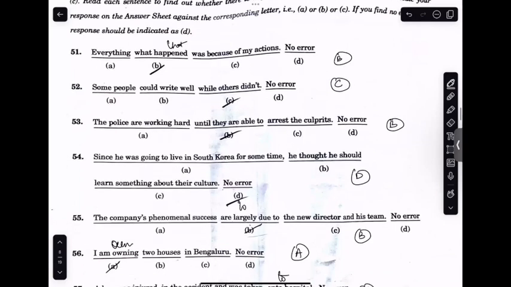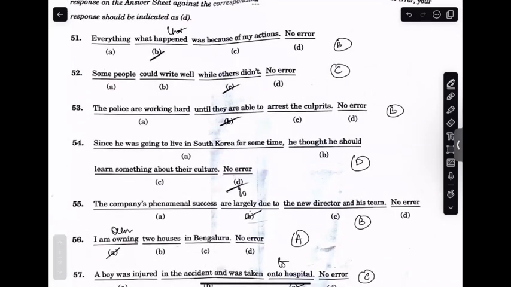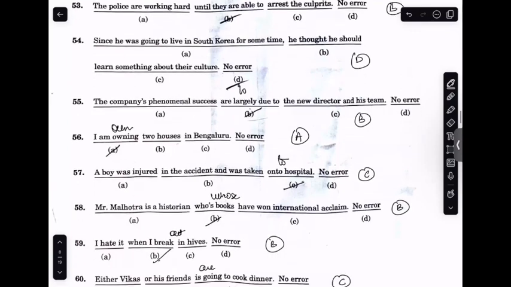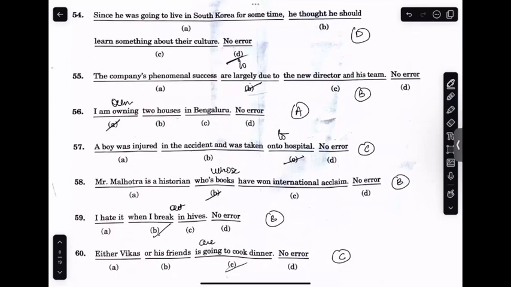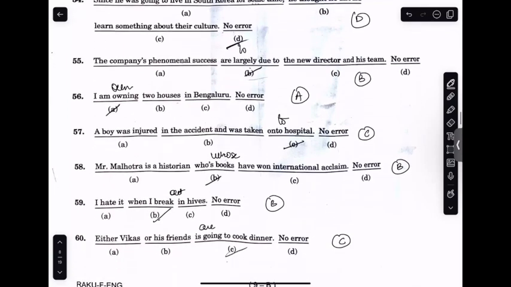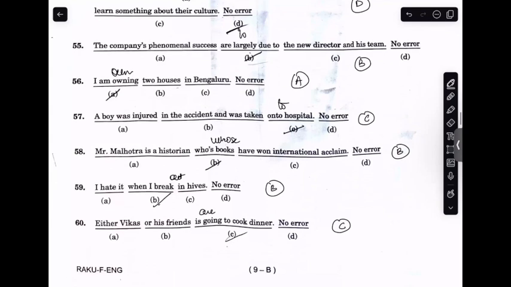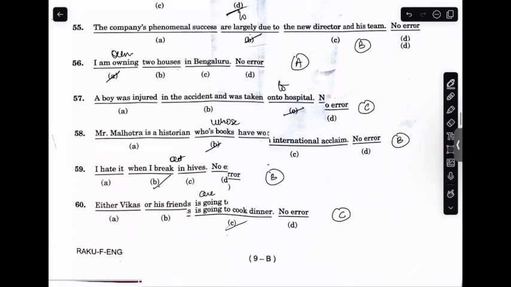Let's move to spotting errors. The first one would be bravo, second one would be Charlie, third one would be bravo, fourth one is delta, fifth one is bravo, sixth one is alpha, seventh one would be Charlie, eighth is bravo, ninth is bravo. 10th would be Charlie.